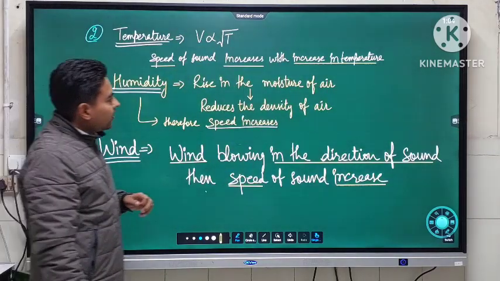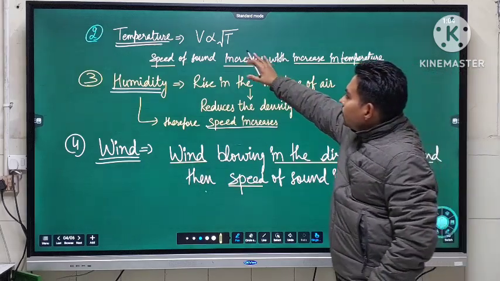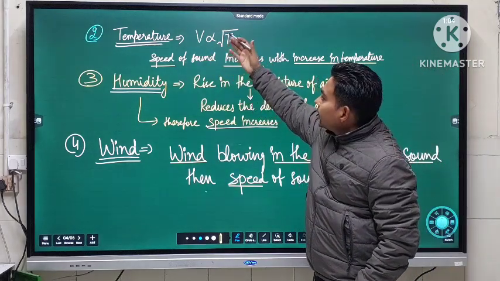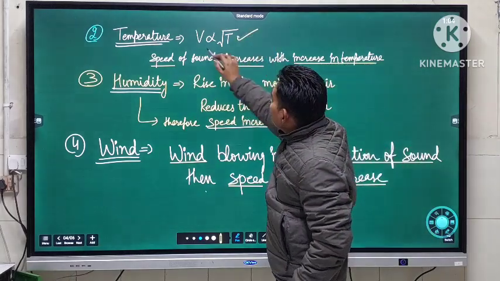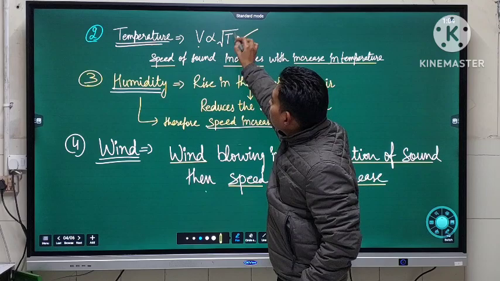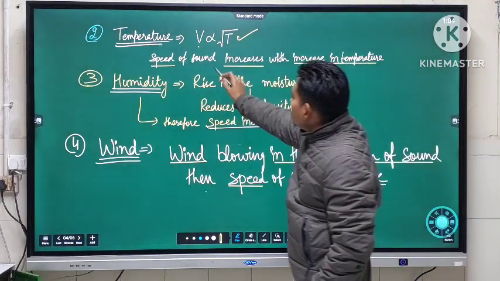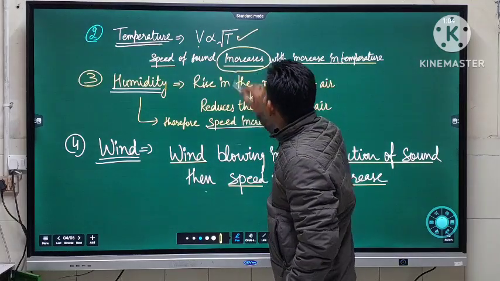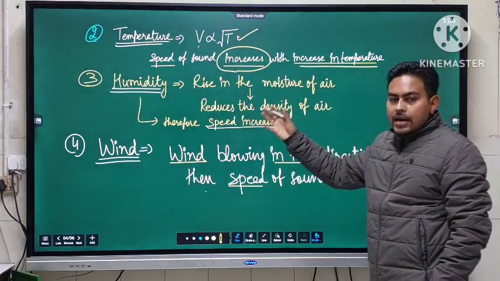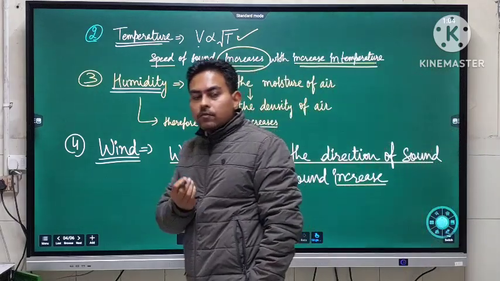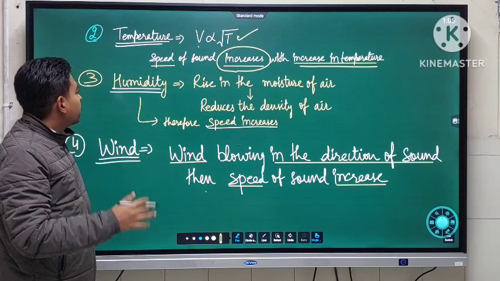So the next factor, students, is temperature. Basically temperature affects the medium. How does it affect the medium? It is altering the density of the medium. So here you can see the speed of sound is directly proportional to the square root of the temperature, which means the speed of sound increases with the increase in temperature. I already highlighted some keywords which you can easily check and remember from the exam point of view.